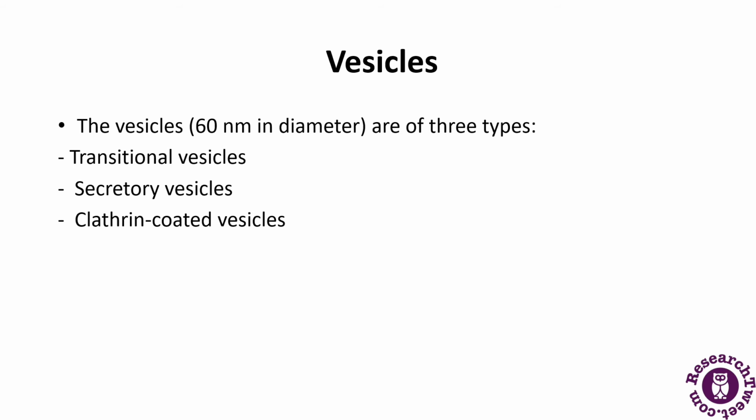Then clathrin-coated vesicles, they are protuberances with a rough surface. They are found at the periphery of the organelle, usually at the end of single tubules, and they are morphologically quite distinct from the secretory vesicles. So this is what is about the vesicles.